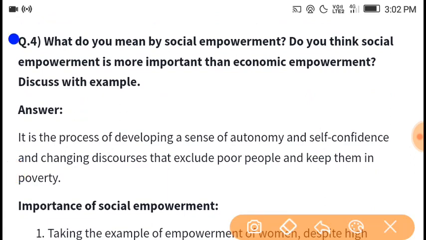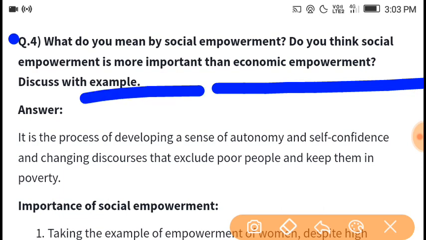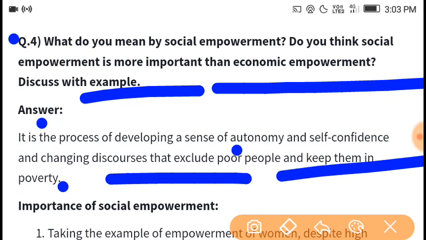What do you understand by social empowerment? Do you think social empowerment is more important than economic empowerment? Discuss with example. Answer: it is the process of developing a sense of autonomy and self-confidence, and changing discourses that exclude poor people and keep them in poverty.